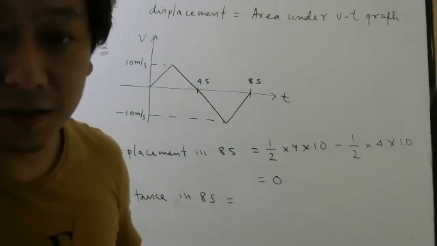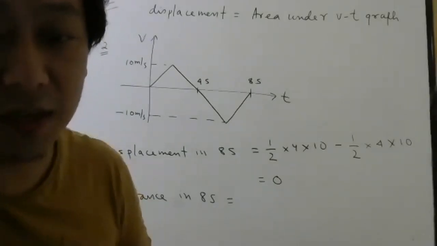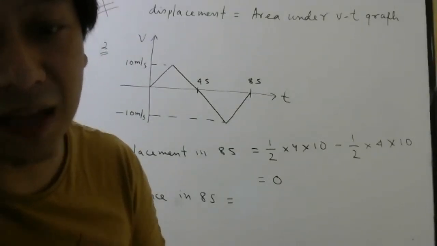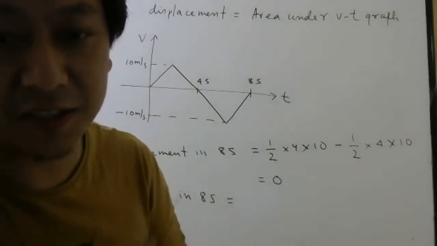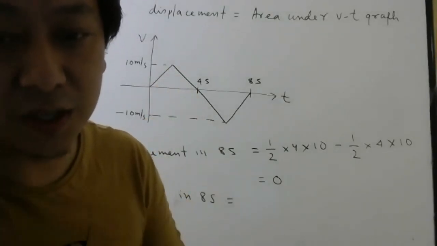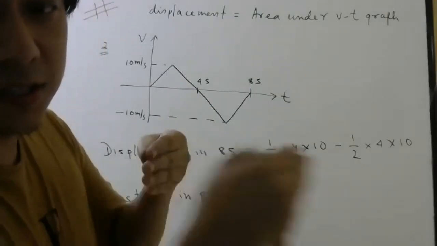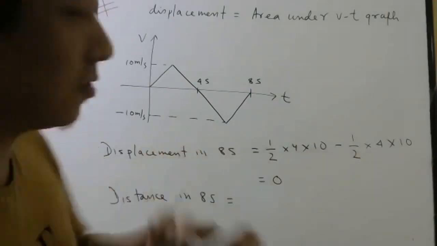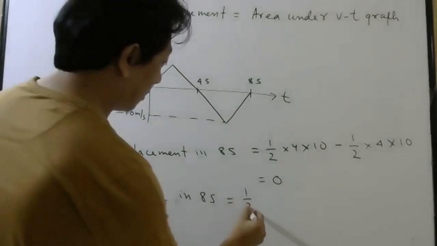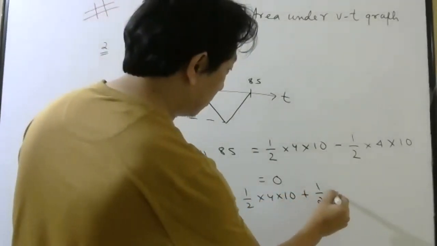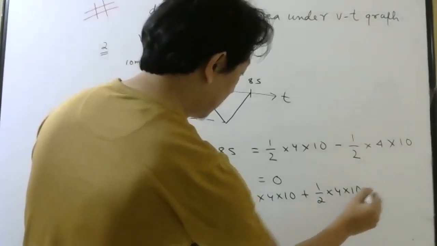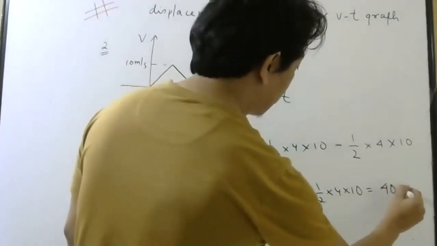Distance you cannot subtract, because distance means what? Total length of the path. You have to remember my first class in this chapter. Distance means total length of the path. So this distance plus this distance you have to do. So it will be half into 4 into 10 plus half into 4 into 10. That will be 40 meters.